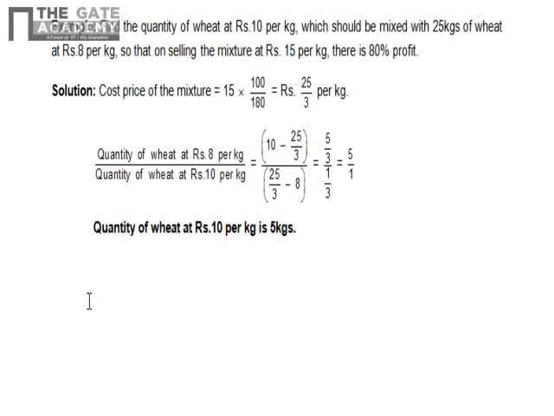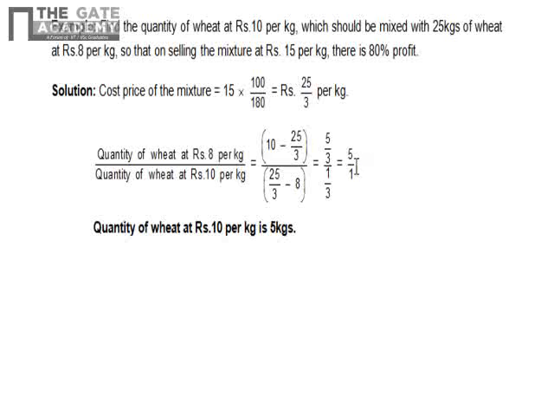Now the next problem: find the quantity of wheat at rupees 10 per kg which should be mixed with 25 kg of wheat at rupees 8 per kg, so that selling the mixture at rupees 15 per kg there is 80% profit. So you have to find the cost price first because there is 80% profit. That means the cost price of the mixture will be 15 into 100 upon 180, which is equal to rupees 25 by 3 per kg. So this is the mean price of the mixture. Applying the same formula, 10 minus the mean price upon mean price minus 8, you'll get the ratio as 5:1.